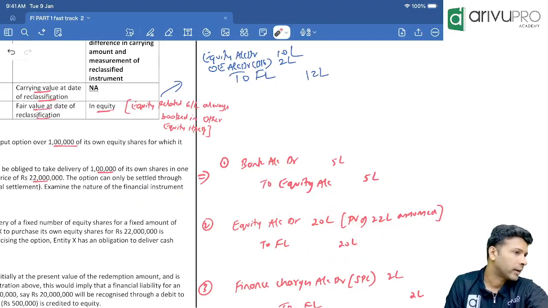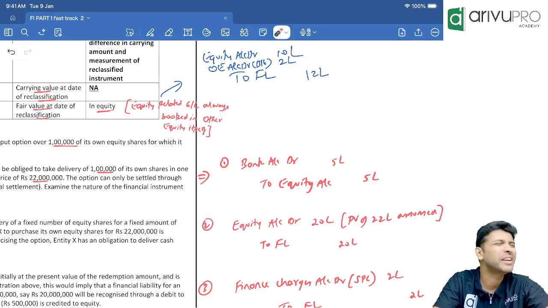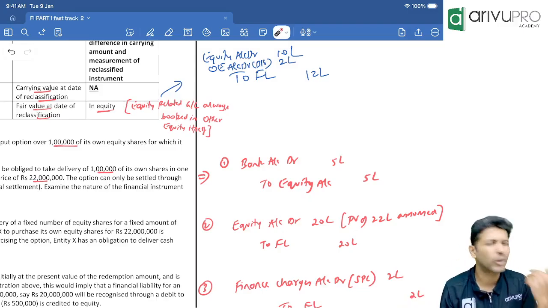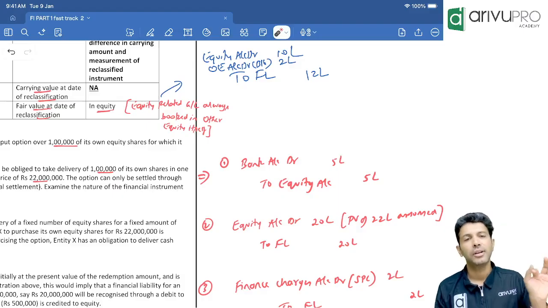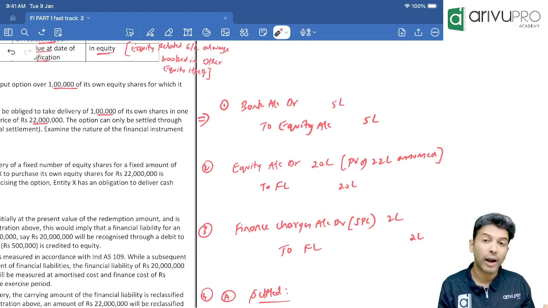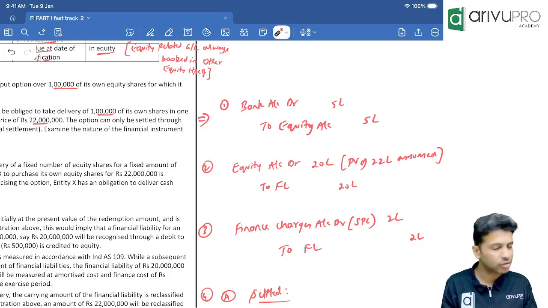Okay. Next, we have to put unwinding of interest. Required or not required? Only 1 year, so no table needed. Future value is 22 lakh, present value is 20 lakh. So what is the difference? 2 lakh. That is for 1 year only, finance charges. What is the entry for finance charges? Finance charges account debit to financial liability, 2 lakh. How? Future value 22 lakh, present value assumed 20 lakh, so the difference of 2 lakh is finance charges.